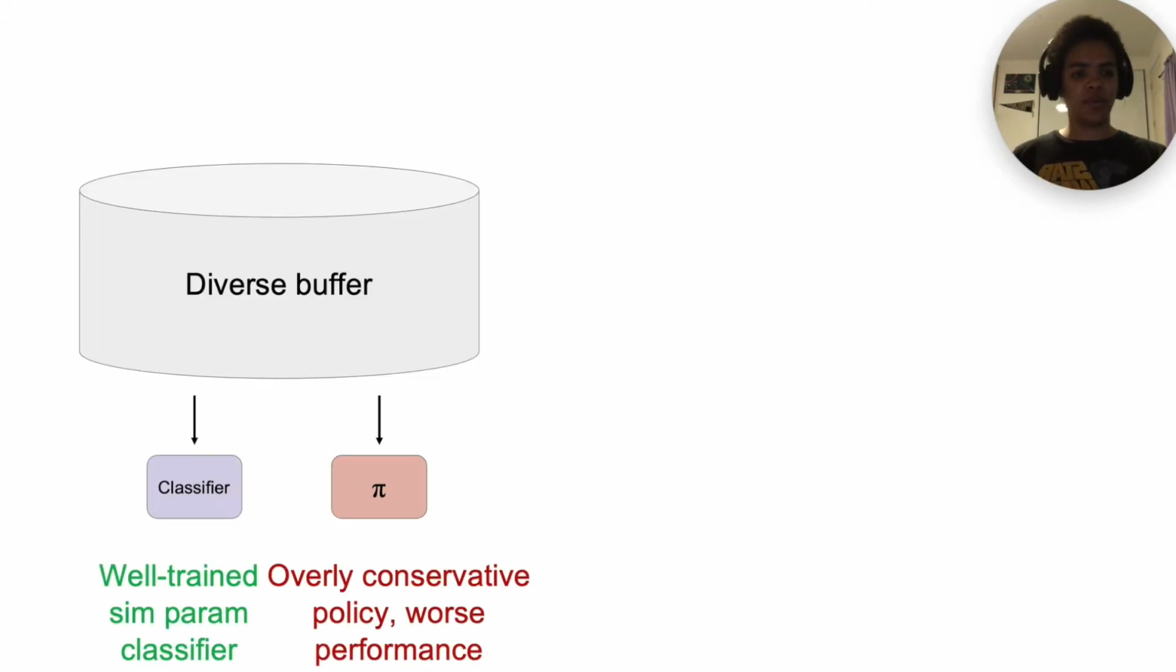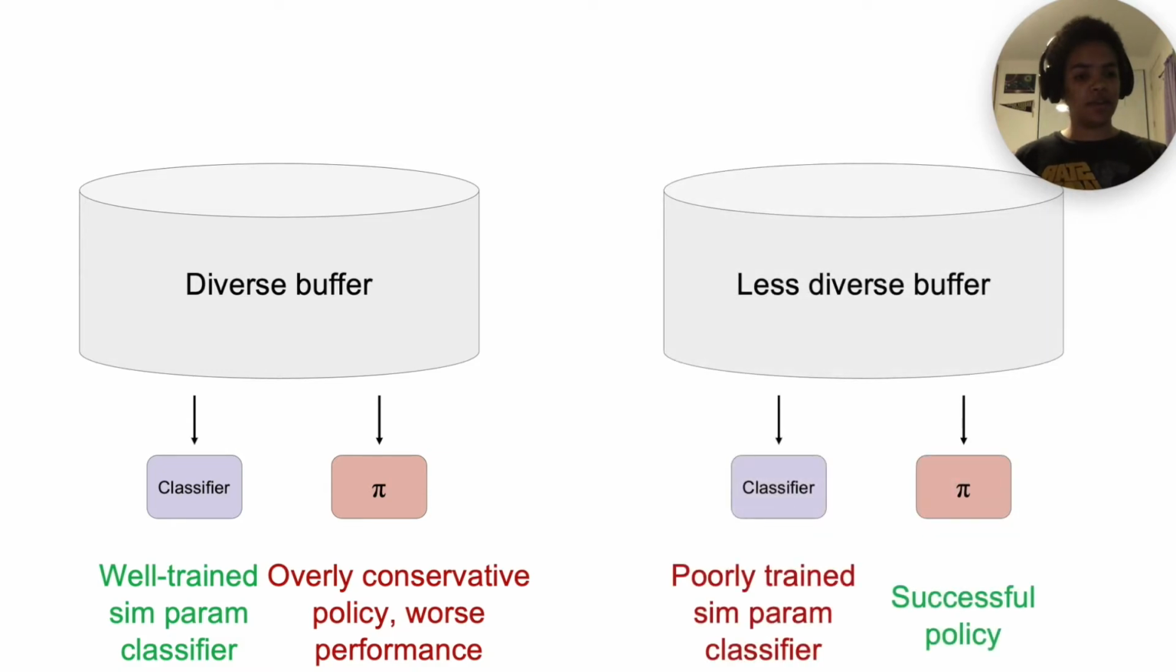Unfortunately, doing this introduces its own challenges. Our sim param classifier trains best on a large, diverse dataset of different parameter values. However, it's a known problem that policies which are trained across too wide a distribution of dynamics parameters end up overly conservative. On the other hand, if we store a less diverse data buffer, our policy trains well, but our classifier won't be able to predict well on out-of-distribution real-world values.